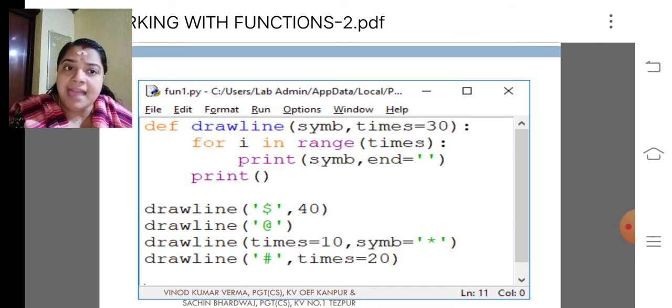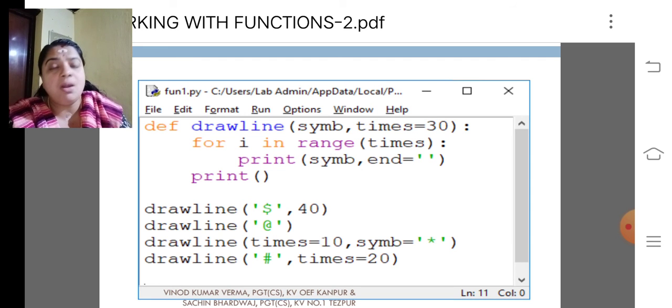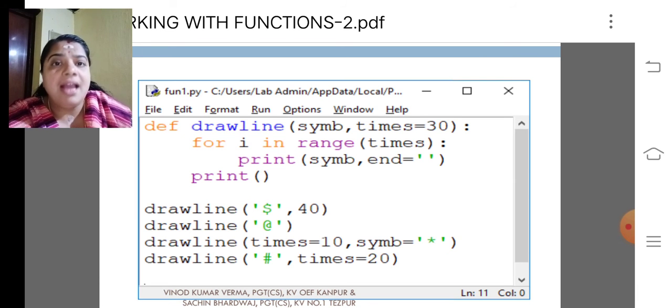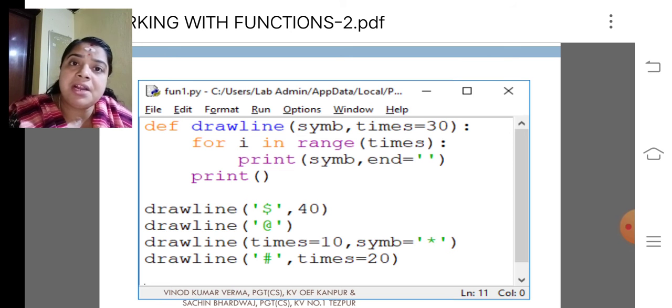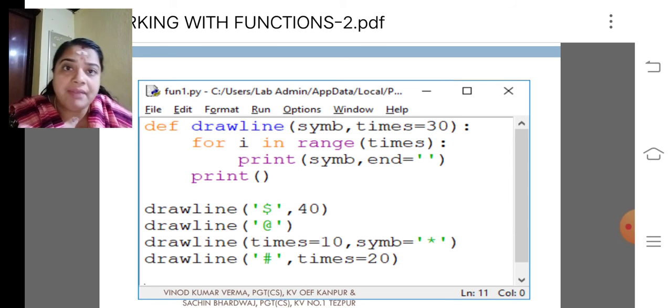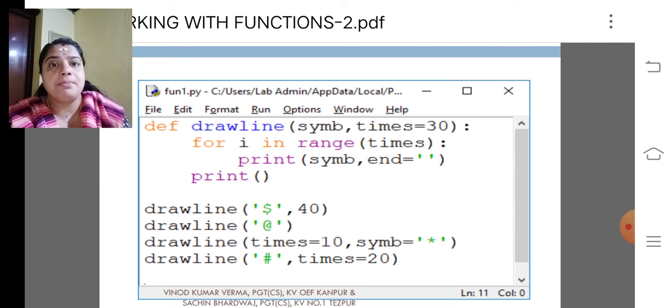Look at the next one, draw_line('#', times=20). What happens here? The symbol value is given as hash, then times equal to 20. So the interpreter automatically takes the given value 20 for the times argument. My dear children, please remember, if we want to change the order of the variables or the order of the positional values, we need to give the names of the parameters which we used in the function definition.